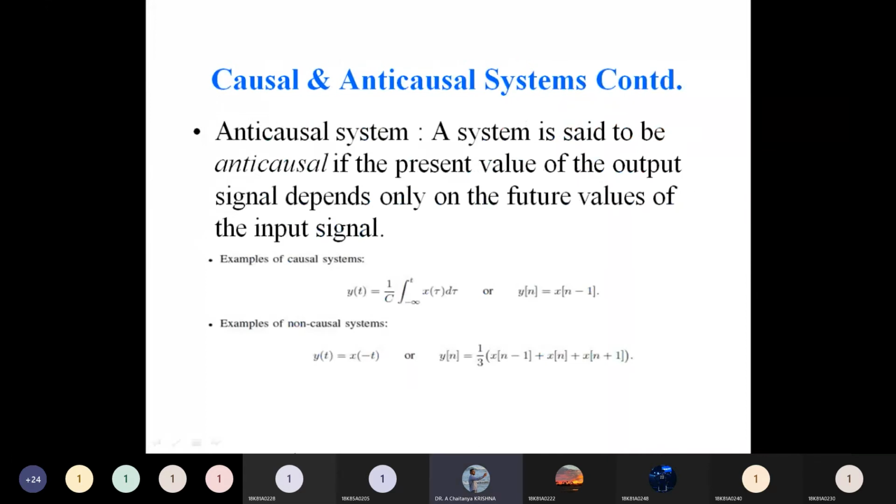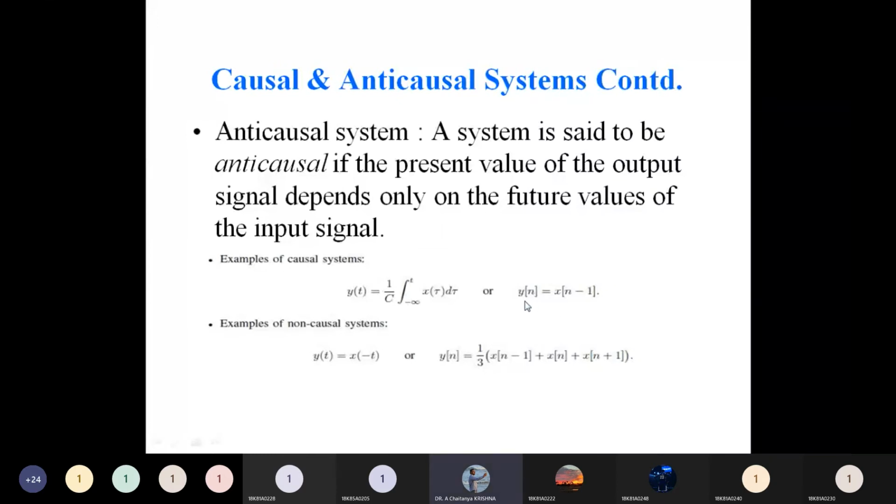Here, for example, in an anti-causal system, the present value of the output depends only on the future values. Then this system is called a non-causal system or anti-causal system. Now here two examples are based upon these.